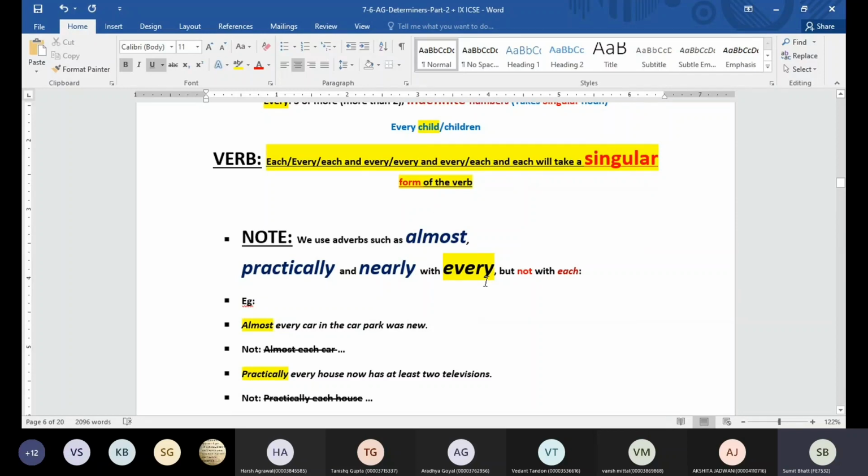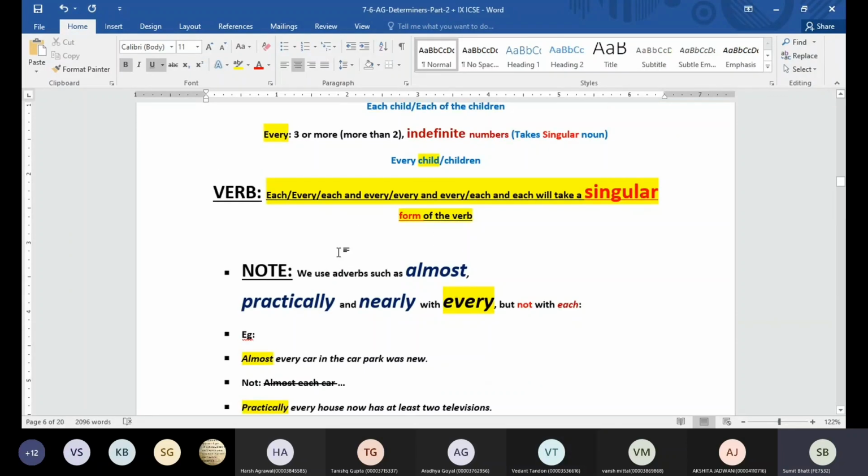Okay, every means we are referring to indefinite numbers. Yes. Can you please explain each and every one more time? Okay, each and every is just for highlighting something. You'll get a sentence using each and every, so suppose you have a sentence with each and every parent. In those cases also we are going to use the singular form of the verb. Only one rule is there: it is going to take the singular form of the verb.